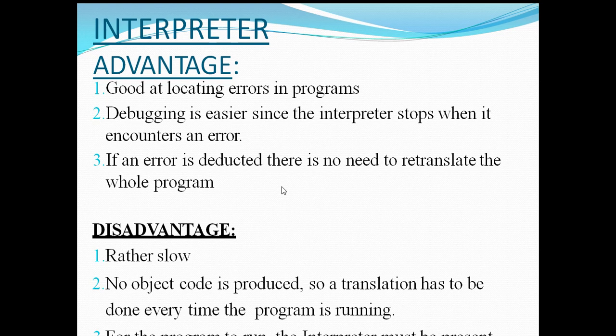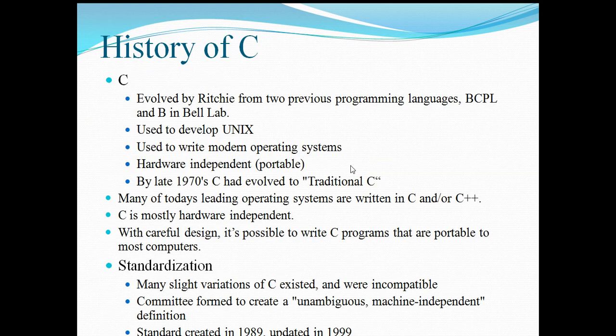So if there is an error and the error is detected, then there is no need to translate the whole program. The disadvantages of interpreters: they are slow, no object code is produced, so a translation has to be done every time the program is running. For the program to run, the interpreter must be present. So for your program to run, there should be an interpreter in the system on which your program is being run. That is the disadvantage with the interpreter.